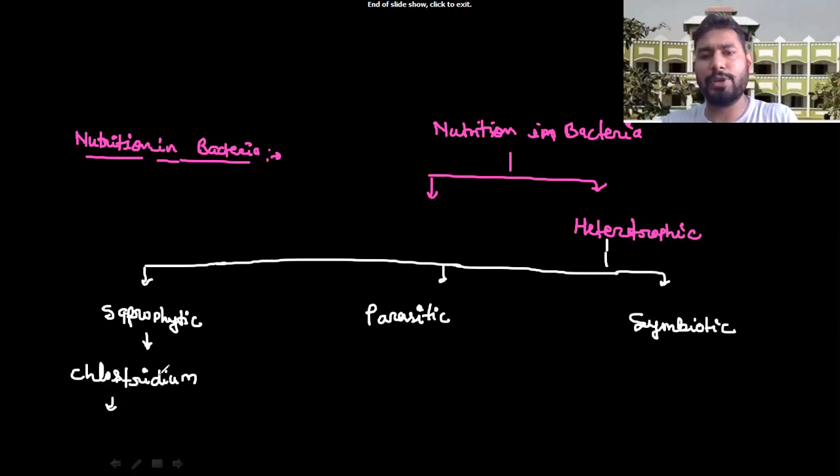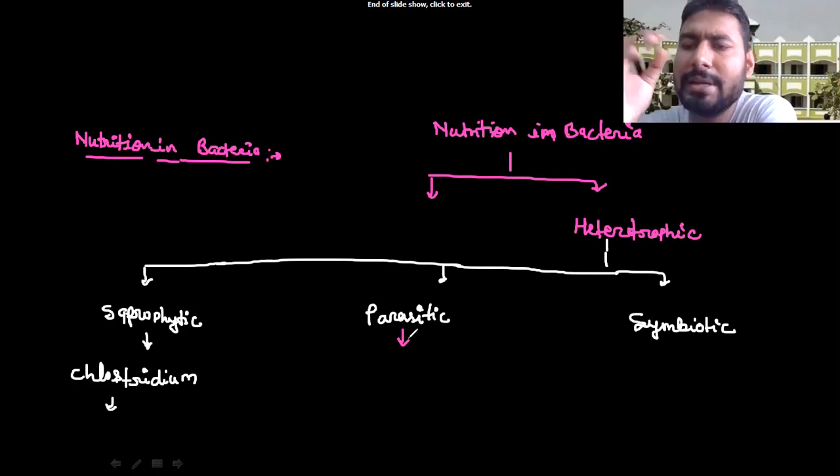Now come to the next point. Next is the parasitic. What is the parasitic? Just look at the parasitic type of bacteria. In the case of parasitic, parasites are already heterotrophic. They grow on a host, a host and guest relationship, that is the parasite.